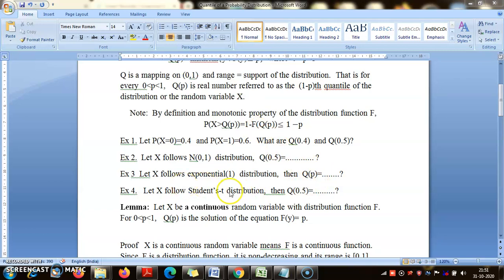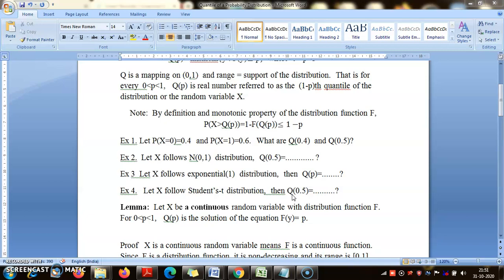Similarly, the student t distribution. Here also the hint is that it is another symmetric distribution, just like the normal distribution. So the distributions of x and minus x are the same. That would mean you can figure out the probability above and below 0. Then you find out the probability of exceeding 0 for the normal and student t distributions. That should give you the idea.